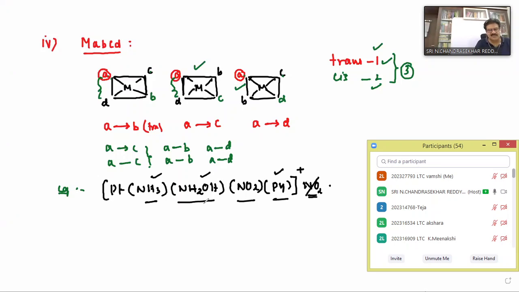How many isomers are possible? 3 isomers. In this, how many trans? Only one is trans, and how many cis? 2. Clear? So this is about trans isomerism, geometrical isomerism in coordination number 4 complexes. Clear this one? Shall I remove this?